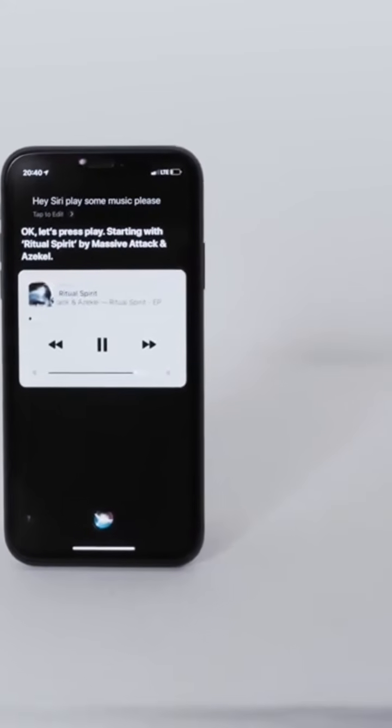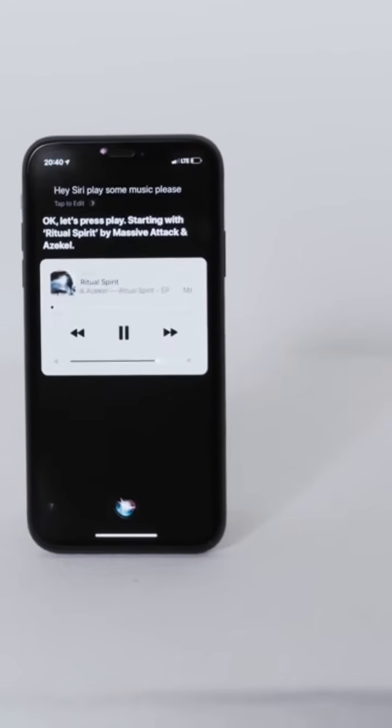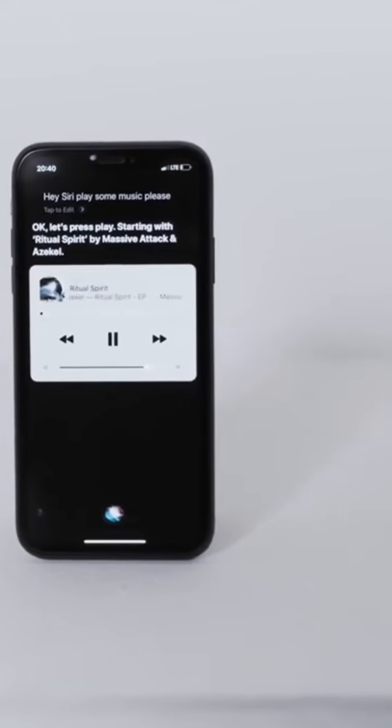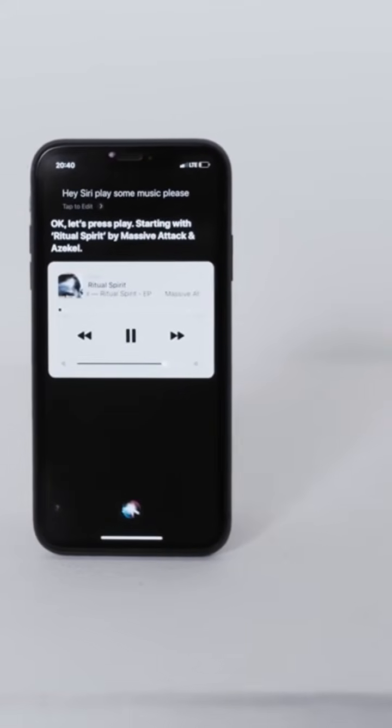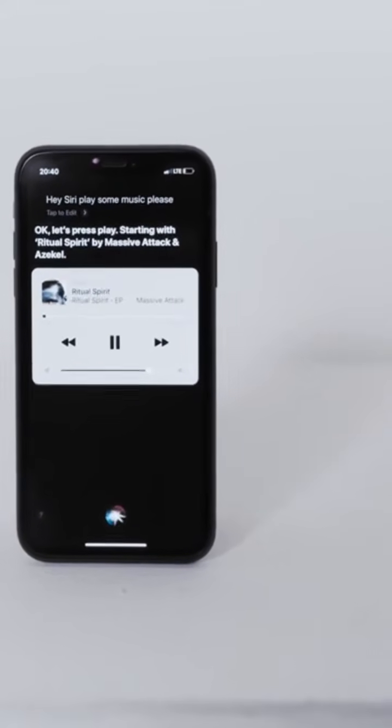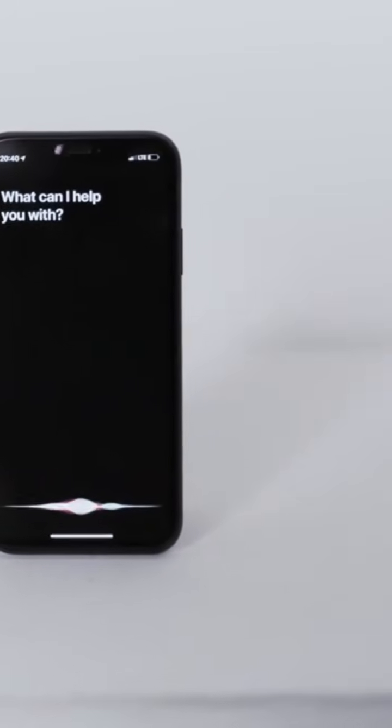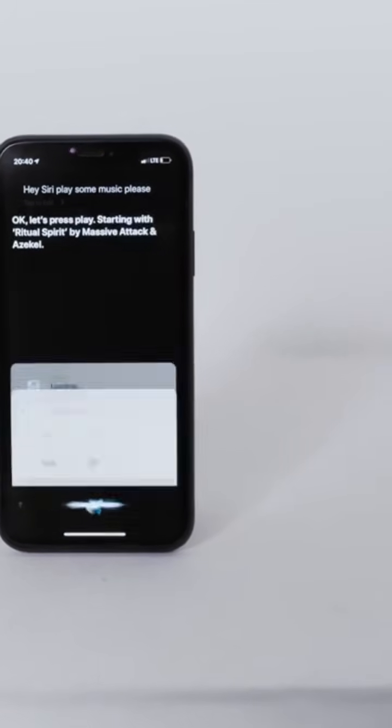For iPhone 8 and later models, quickly press and release the volume up button. Quickly press and release the volume down button. Press and hold the side button until the Apple logo appears. 2. For iPhone 7 and 7 Plus,